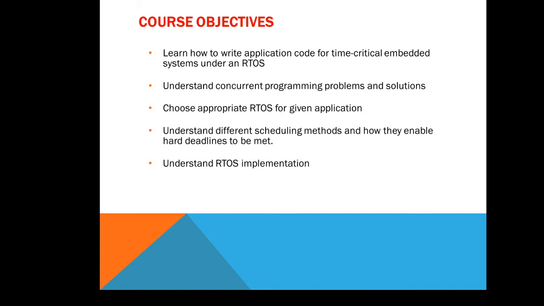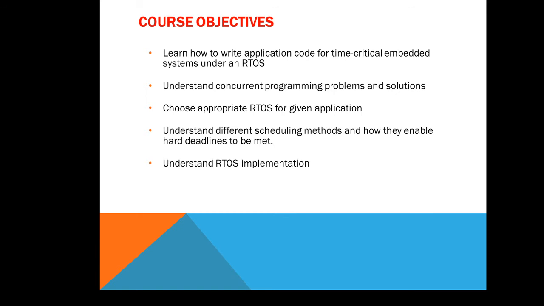So what are the course objectives of real-time operating system? Now we have studied the prerequisites for the subject, which are nothing but OS and embedded system, operating system and embedded system. Because to make an embedded system a real-time one, the real-time operating system plays an important role. So what are the course objectives? Why is there a need to study this real-time operating system? To learn how to write application code for time critical embedded systems under a real-time operating system.